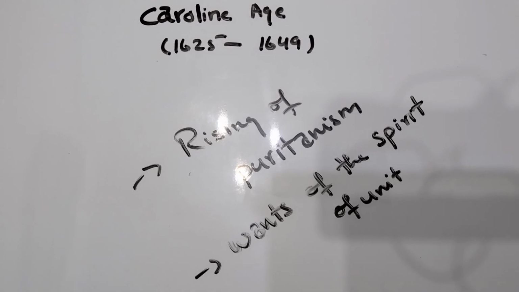Despite diversity, the Elizabethan literature was marked by the spirit of unity, which resulted from intense patriotism and nationalism. As I have explained in the Elizabethan age as well, she brought unity, and we can say patriotism and nationalism in her age.